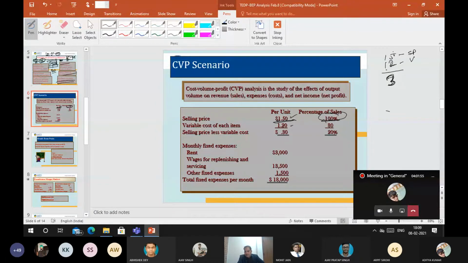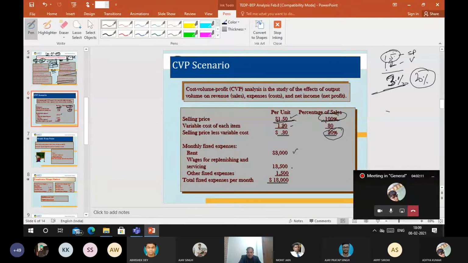3 rupees, 15 rupees is selling price, 3 rupees is the percentage of margin. It means it is 20%. 20% margin. So I am selling my product at 20% margin. Now there are some monthly expenditures, 3,000, 3,500, 1,500. Suppose you have monthly expenditure of 18,000. Now tell me how to calculate break even.